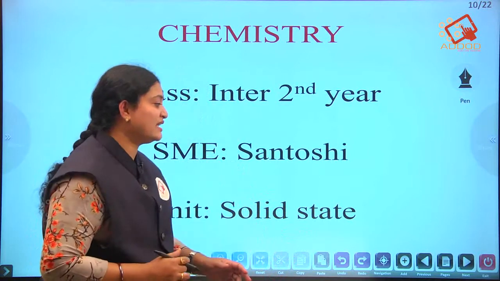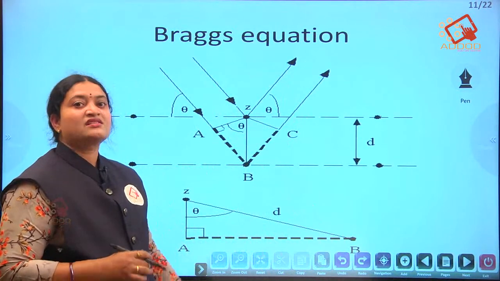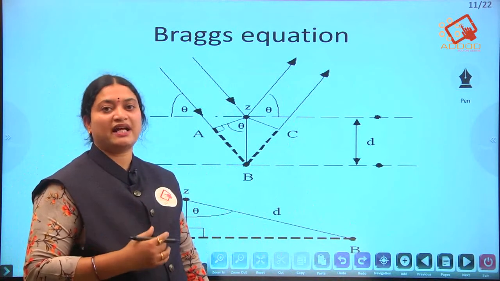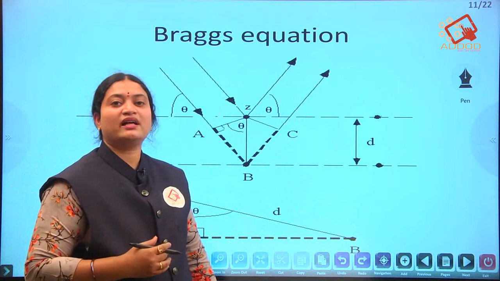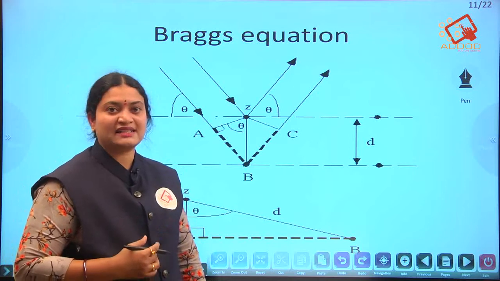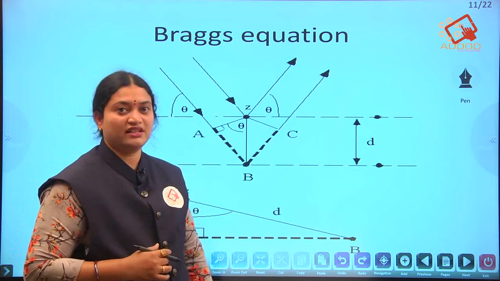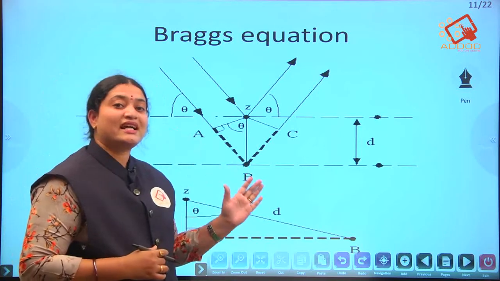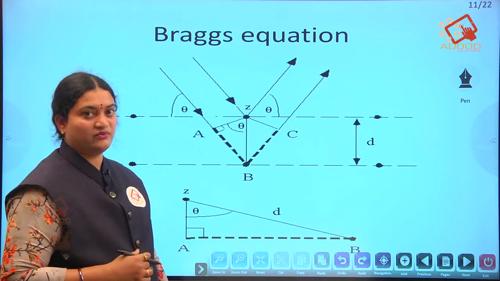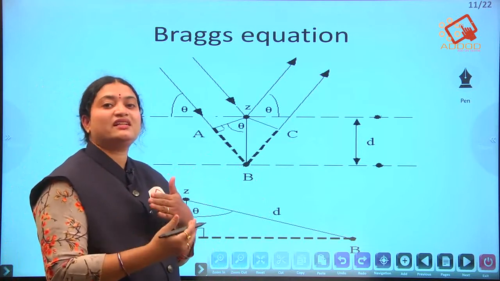The most frequently asked question is Bragg's equation. This equation was discovered by the scientists W.H. Bragg and W.L. Bragg, the father and son duo, to study the crystals of solids. This question carries 4 marks and is the most frequently asked question. As you know, X-rays can travel through any body.